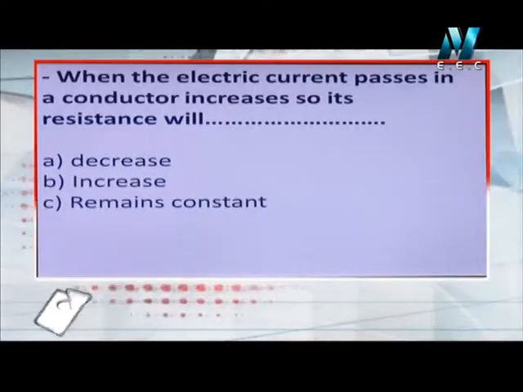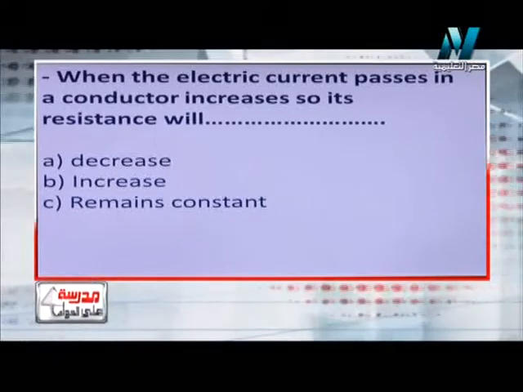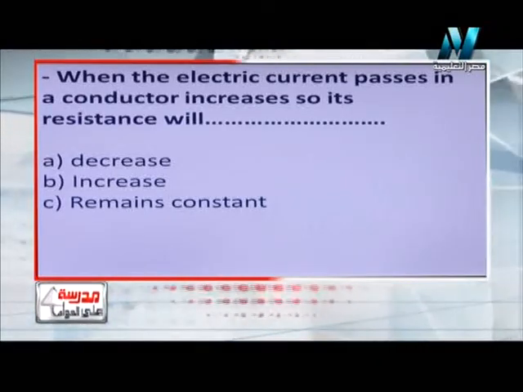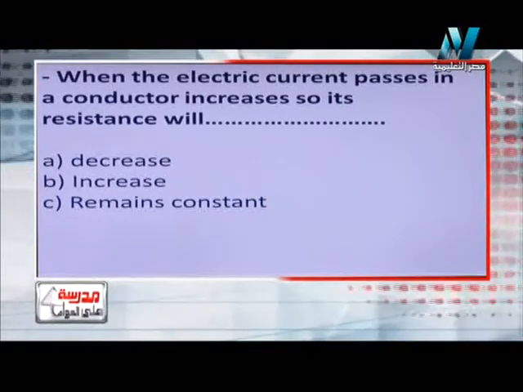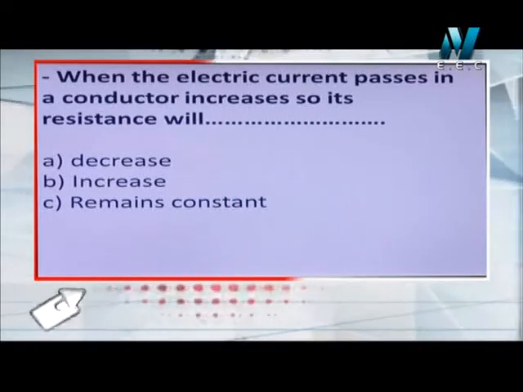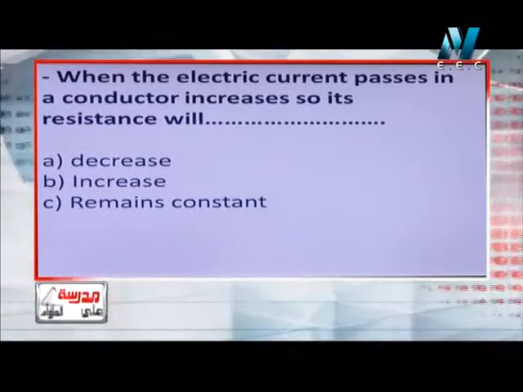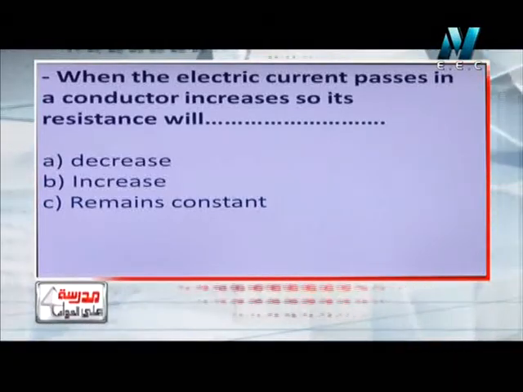But let's move to another question. When the electric current which passes in a conductor increases, what will happen to its resistance? So we have a conductor carrying an electric current. But what do you think will happen to its resistance if I increase the electric current which passes in it? Let's know what the factors are which affect the resistance of an electric conductor.